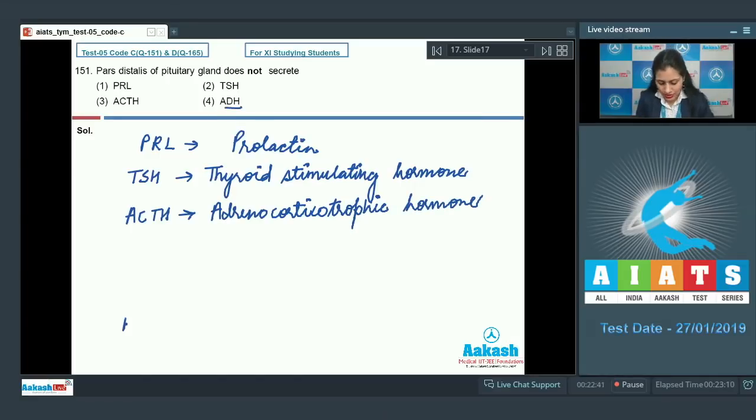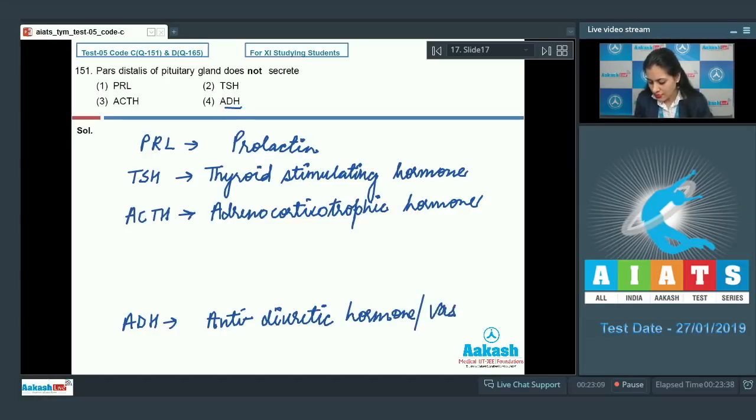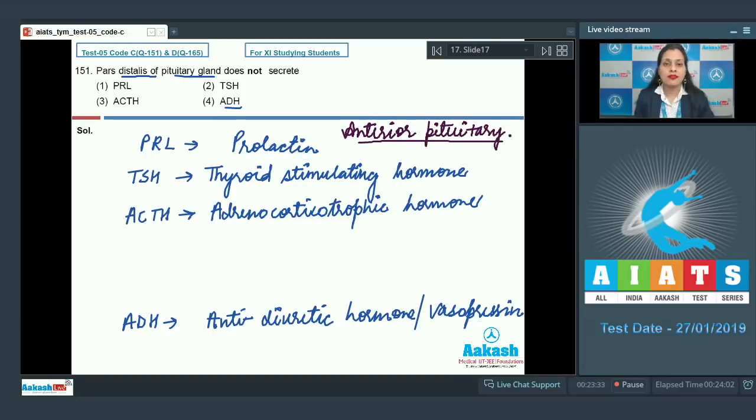And last is ADH, and ADH stands for antidiuretic hormone, also known as vasopressin. And the pars distalis of pituitary gland, which is also known as anterior pituitary, it releases all these three hormones, PRL, TSH and ACTH.